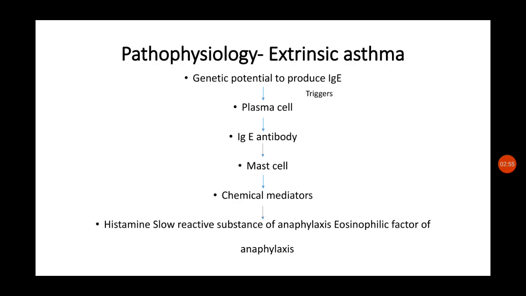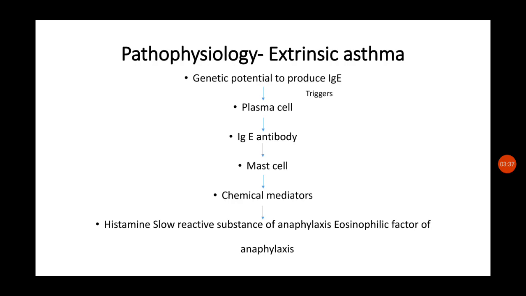And the third one is eosinophilic chemotactic factor of anaphylaxis. It will attract the eosinophils, and phagocytic action will be initiated, leading to inflammation. It will cause bronchospasm, edema of the bronchial mucosa, increased secretion of mucus and inflammation. So this is the mechanism by which the chemical mediators cause prolonged contraction of the airway, which leads to bronchospasm and the manifestations of bronchial asthma.